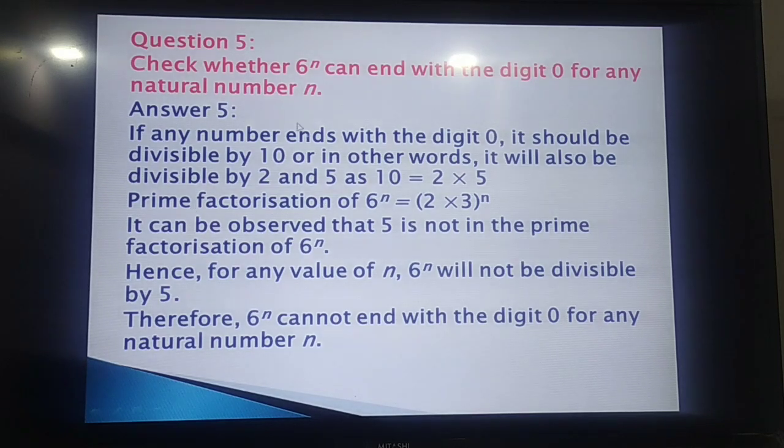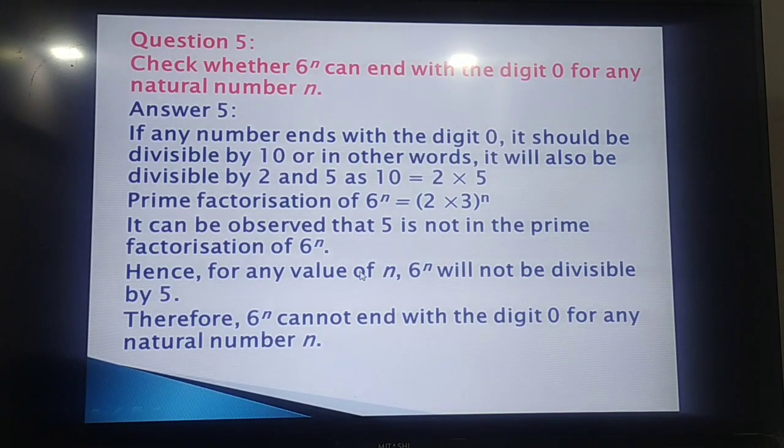But let us see this 6 raised to power n. 6 can be factorized as 2 into 3, and its power n. So in this case, 6 has 2 and 3 as factors. It means that it does not contain 5 in the factorization of 6. Therefore, it cannot end with 0. So what I want to tell you is that unless any number contains 2 and 5, it cannot end with 0. Any number that does not have factors 2 and 5 cannot end with 0.